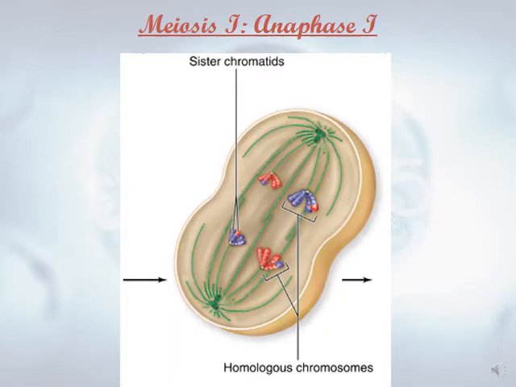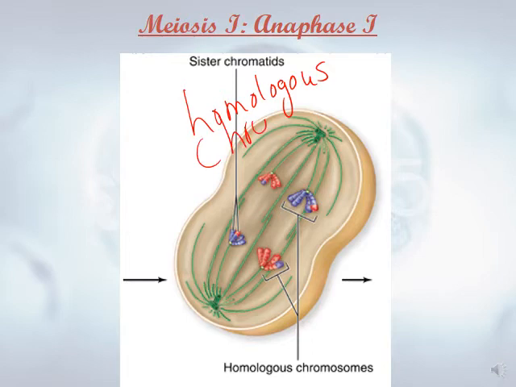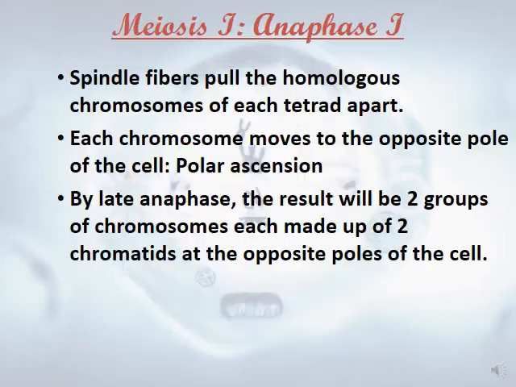Let's move now to anaphase I. In anaphase I, spindle fibers will pull not the sister chromosomes but the homologous chromosomes of each tetrad. Okay? Each chromosome will move to the opposite pole of the cell, forming what's known as polar ascension. And here is the site of the crossing over. In late anaphase, we will have two groups, each made of two chromatids.